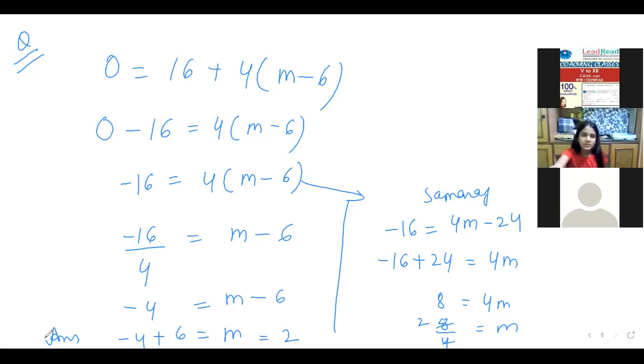Ma'am, can you explain this equation with the old method you taught us? Old method means? Ma'am, you explained the method yesterday, the new one. Yesterday, which method? Ma'am, in yesterday's one. Yesterday we were doing rules of transposition. Yes, ma'am. You are asking me the initial method, subtracting, adding, वो वाला? Yes, ma'am.